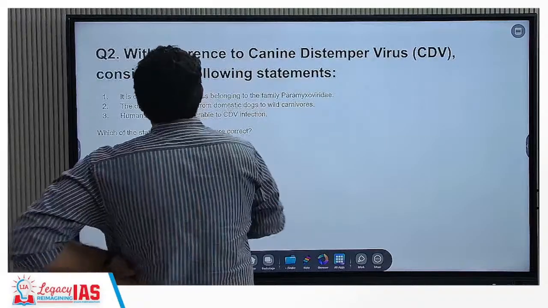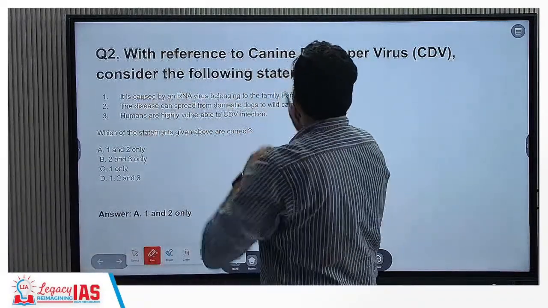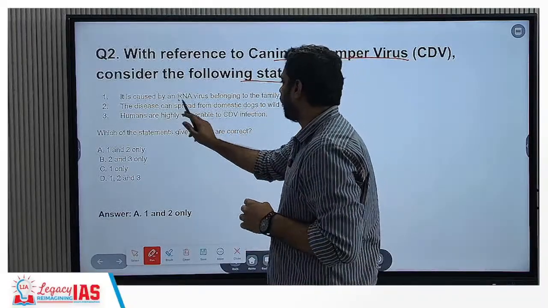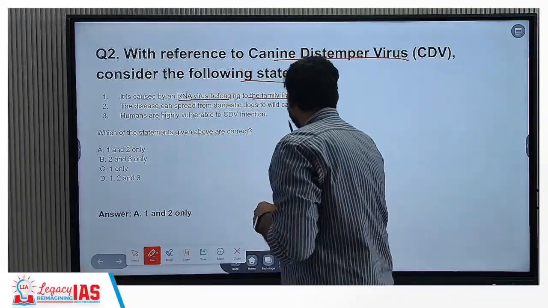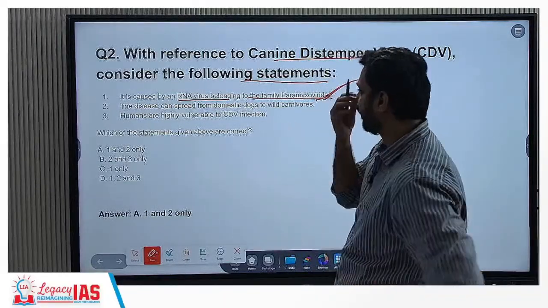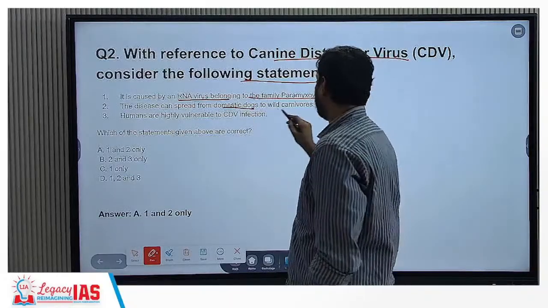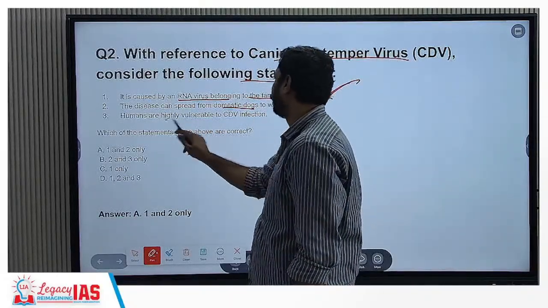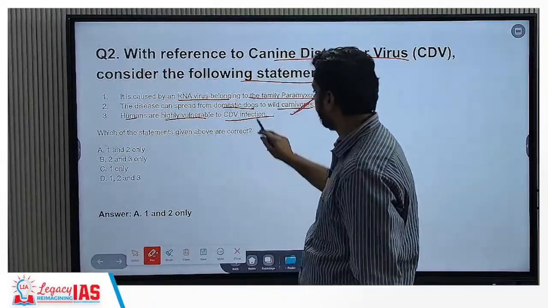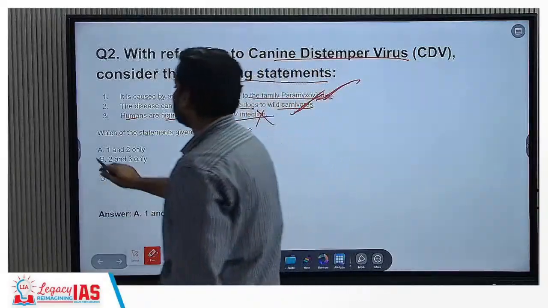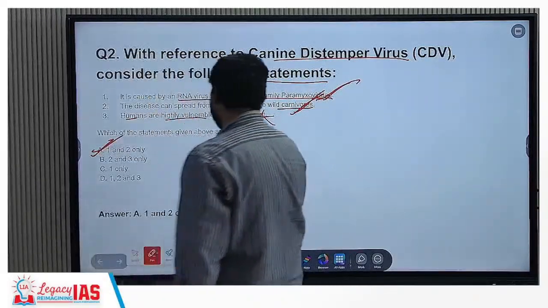Question number 2, with reference to canine distemper virus, consider the following statements. First, it is caused by an RNA virus belonging to the family Paramyxoviridae. This is correct. Second, the disease can spread from domestic dogs to wild carnivores. Yes, this is also correct. Third, humans are highly vulnerable to CDV infection. This is wrong, because humans are not affected by this. Okay, answer is A, 1 and 2 only.